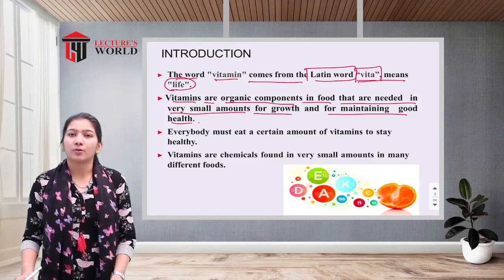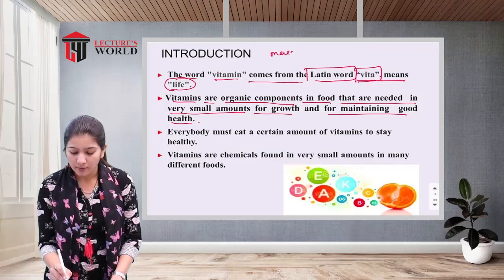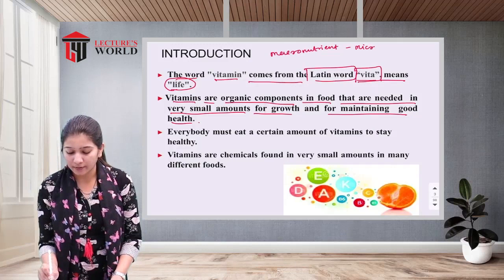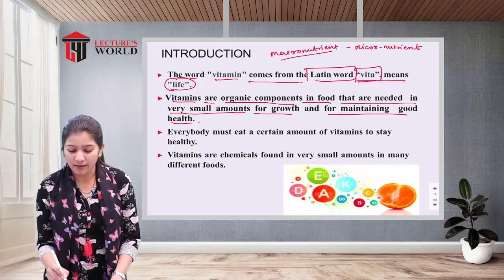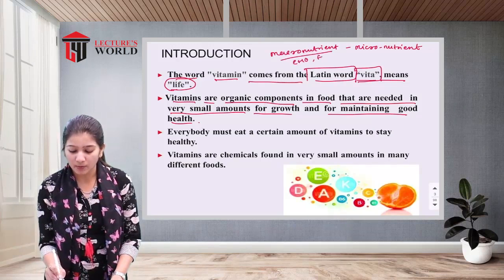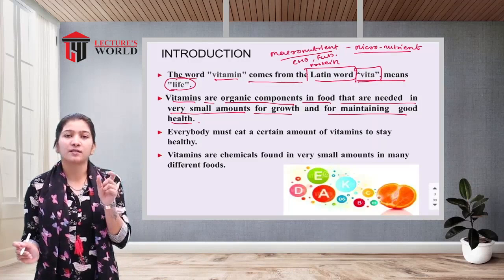There are two types of nutrients: macronutrients and micronutrients. Macronutrients are carbohydrates, fats and proteins, and the word micro suggests a small amount.